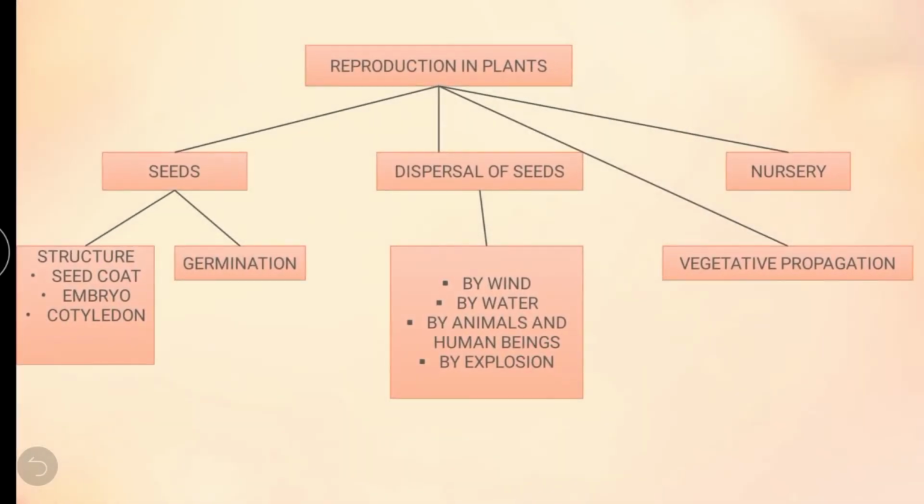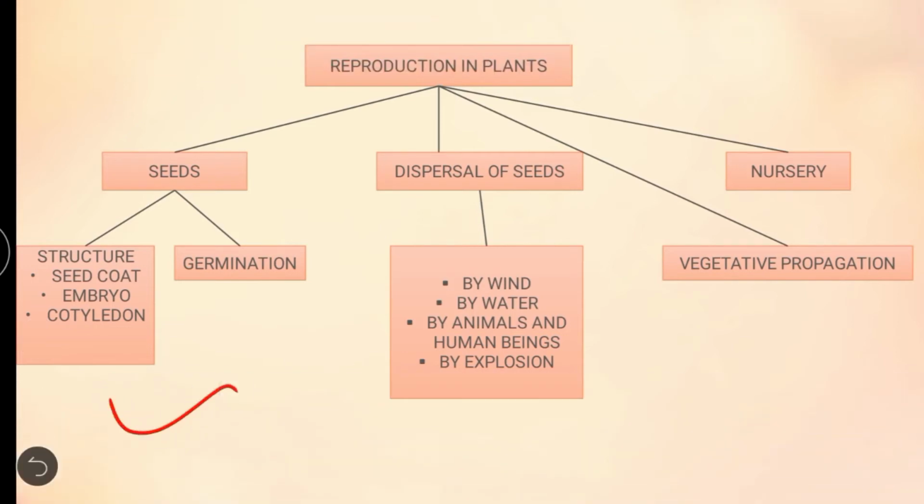Okay. What's the topic of this lesson? Reproduction in plants. What are the ways of reproduction? The plants reproduce through their seeds. First we have learned about seeds. Then in seeds, what have we learned? Their structure. What are the three parts of a plant seed? Seed coat, embryo, and cotyledon. And then we learned about dispersal of seeds.